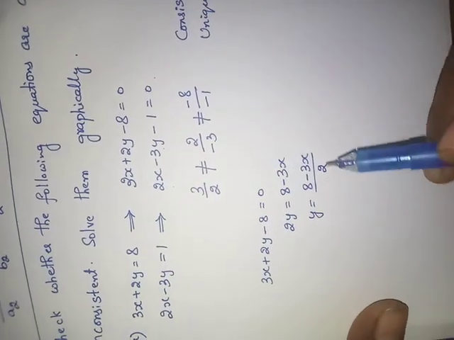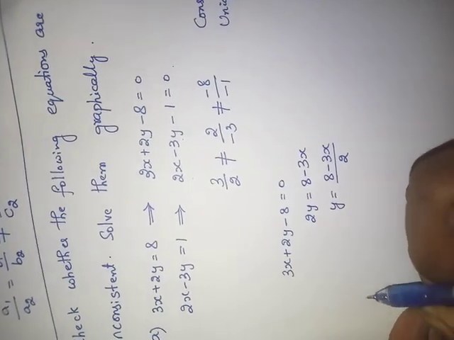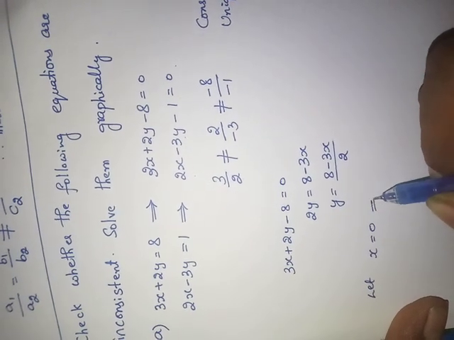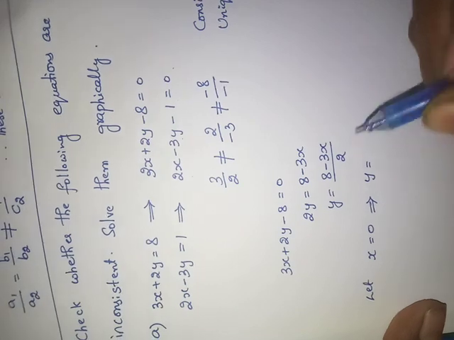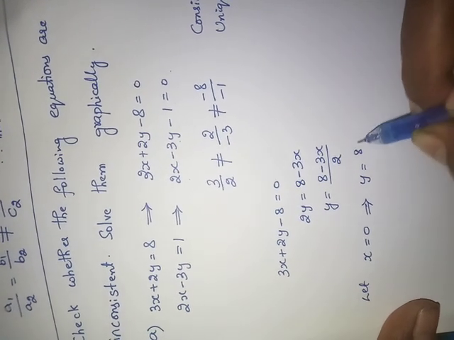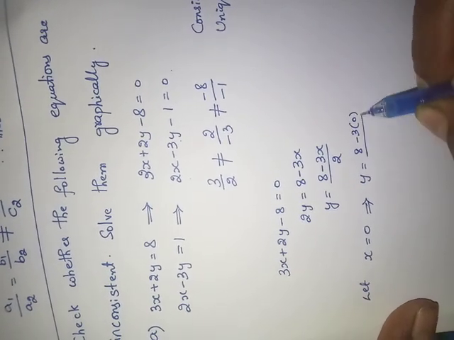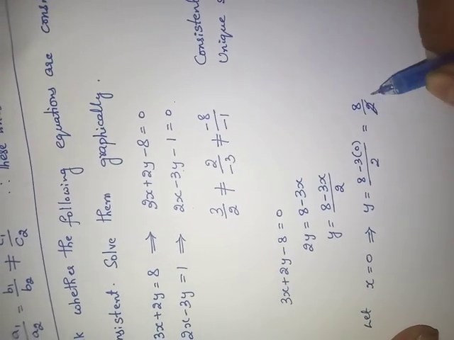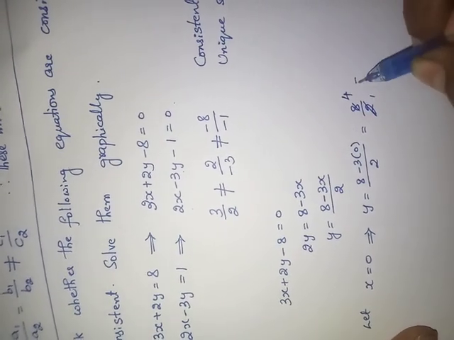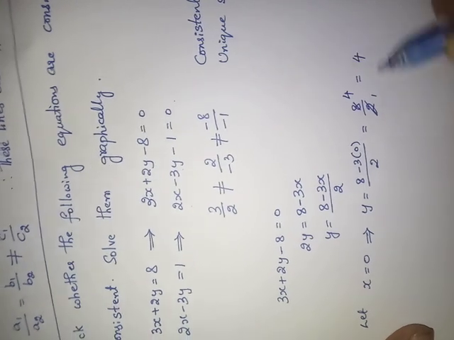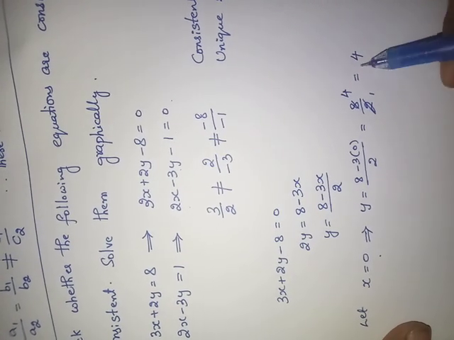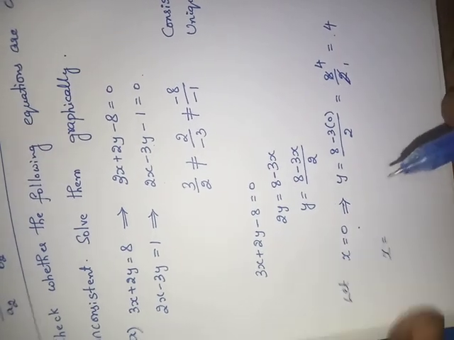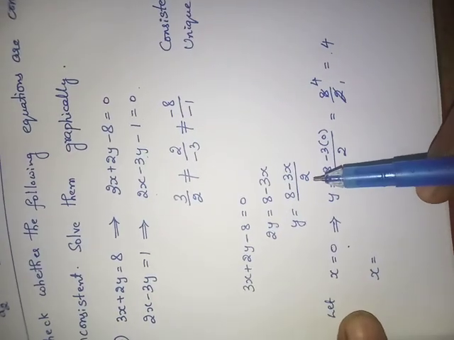See here. In this, let x equal 0. That implies y equals 8 minus 3 into 0 by 2, that equals 8 by 2. 2 fours are 8. If x equals 0, how much did we get? 4. Now take, here the denominator is 2, no?